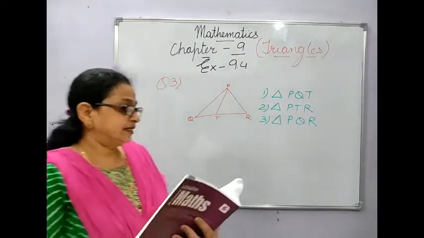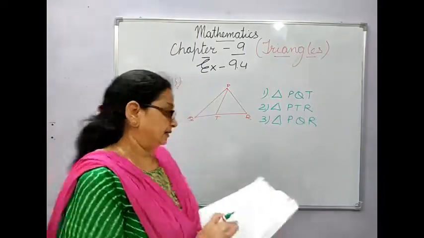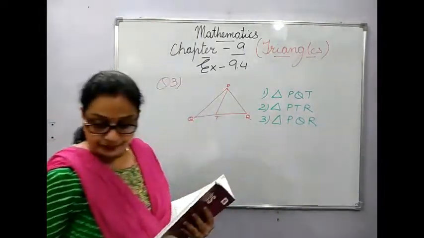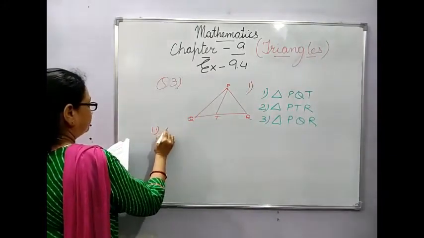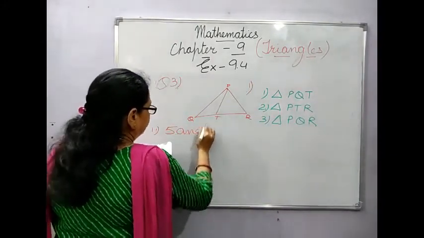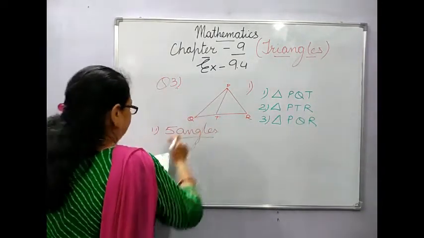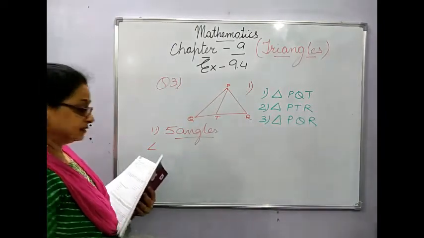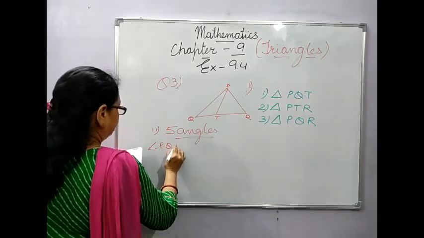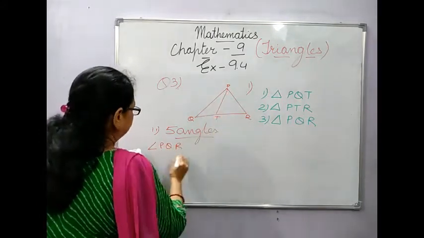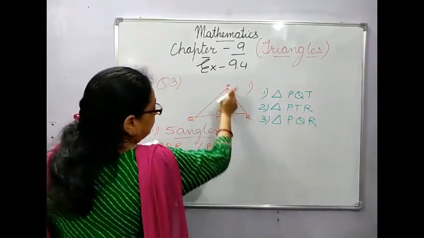Then second, it's written 7 angles. Instead of 7 angles, we will make it 5 angles. So question number 2, this was your first one. Then question number 2, 5 angles. Okay, so the 5 angles will be, first, the symbol of angle is this. So you will write angle PQR, then PTR, then TRP.